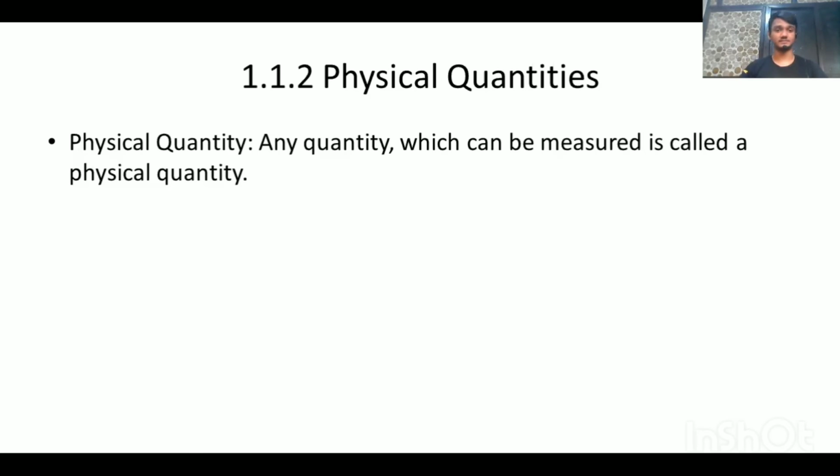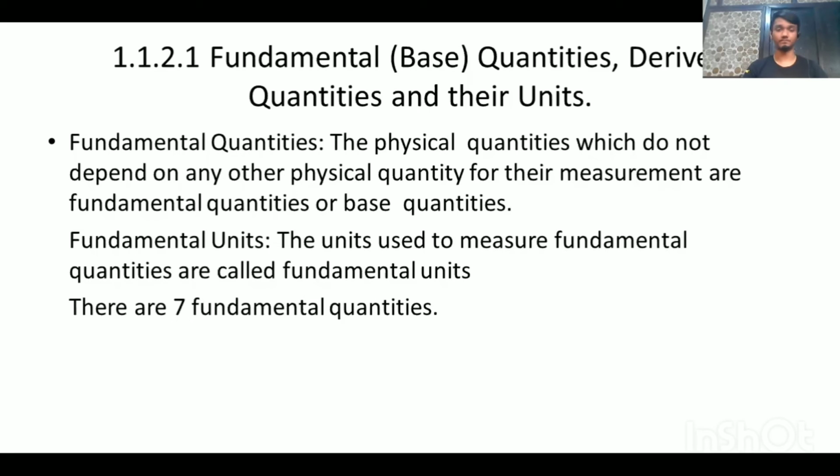Physical quantities. What is a physical quantity? What is the definition of it? Any quantity which can be measured is called a physical quantity. Okay? Any quantity which can be measured is called a physical quantity. So, in physical quantities, there are two types: fundamental and derived. Let us see what those mean.